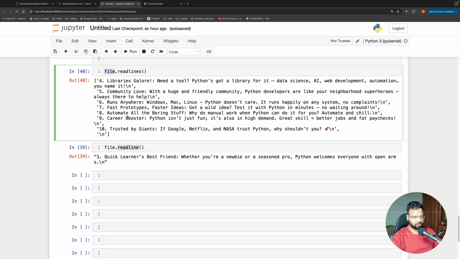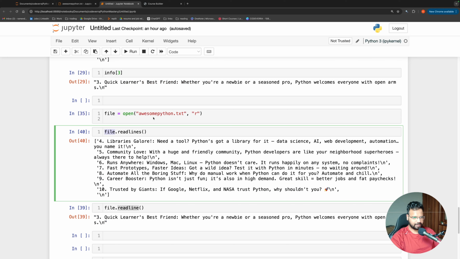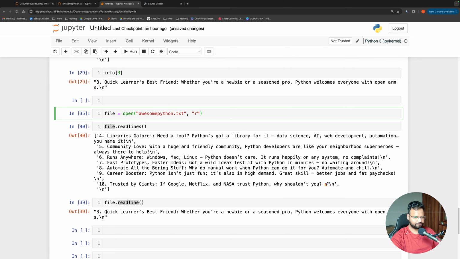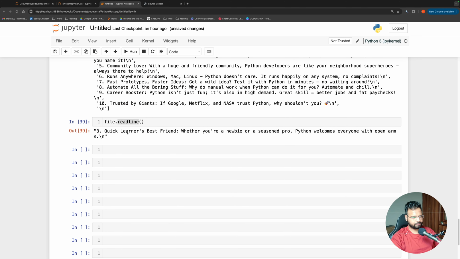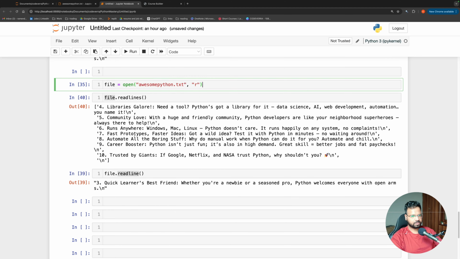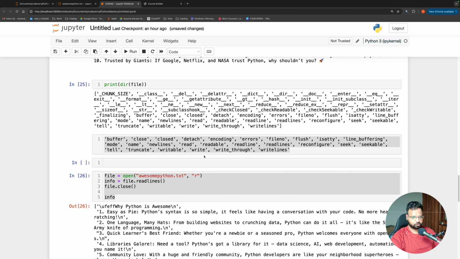There is a pointer or a cursor that moves and keeps track of it. Let us highlight this a little bit more because this will have some applications even later when we are trying to read huge files. That is where these two functions come into the picture, which are seek and tell.